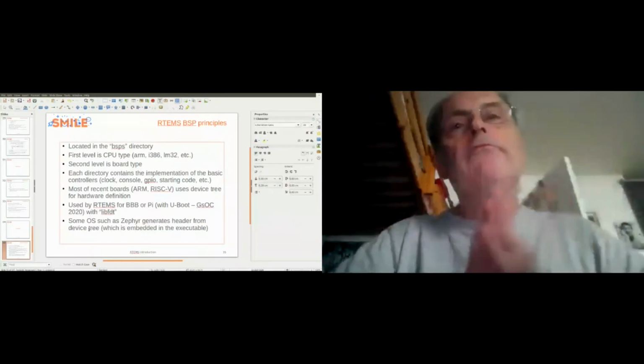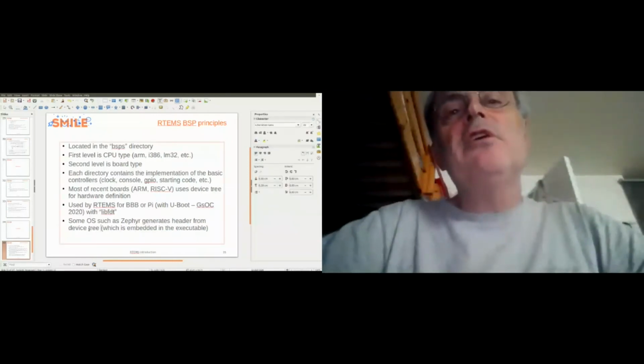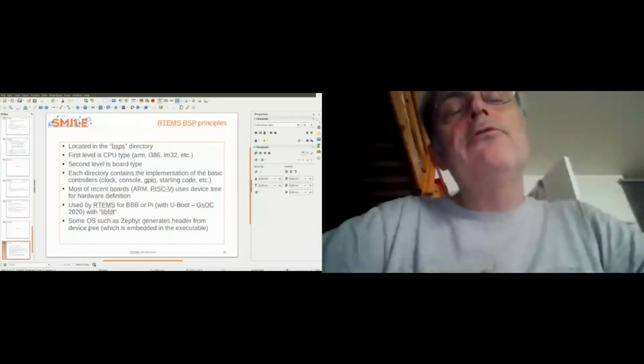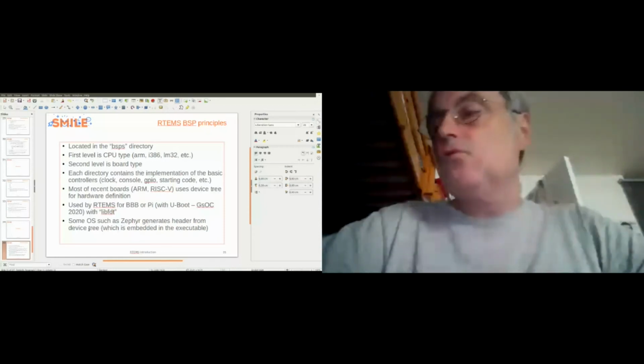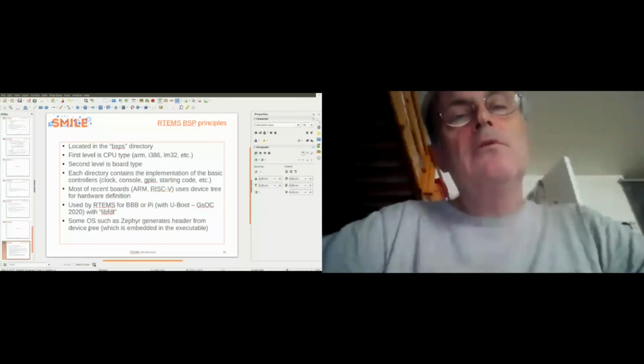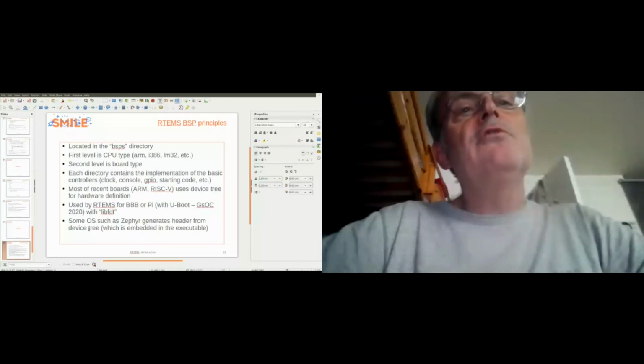And so the configuration of the device tree is embedded in the executable. It was done for some BSPs in RTEMS, for example, for the BeagleBone Black and the Pi, because it was the only way to support the several versions of the Pi. It was done by a student at the Google Summer of Code using the libfdt library.